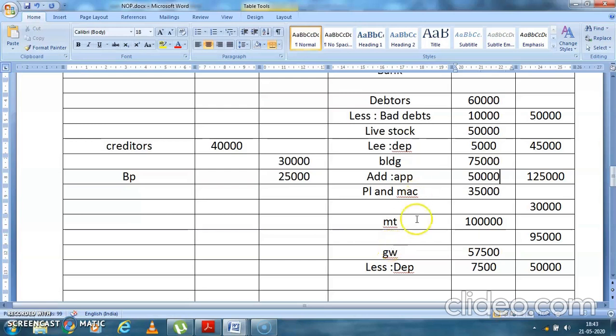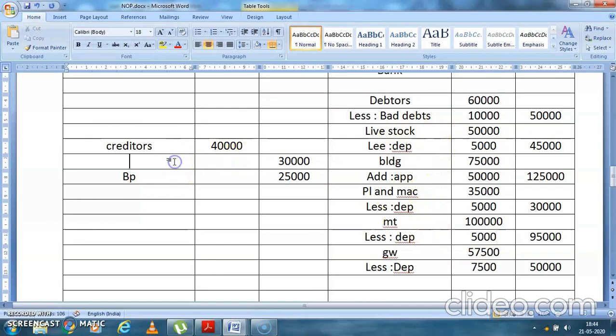Correct? Now here also it is reduction, so you'll write here less depreciation. How much? 5,000. Here also there is a reduction, you will write here less depreciation, that is 5,000.